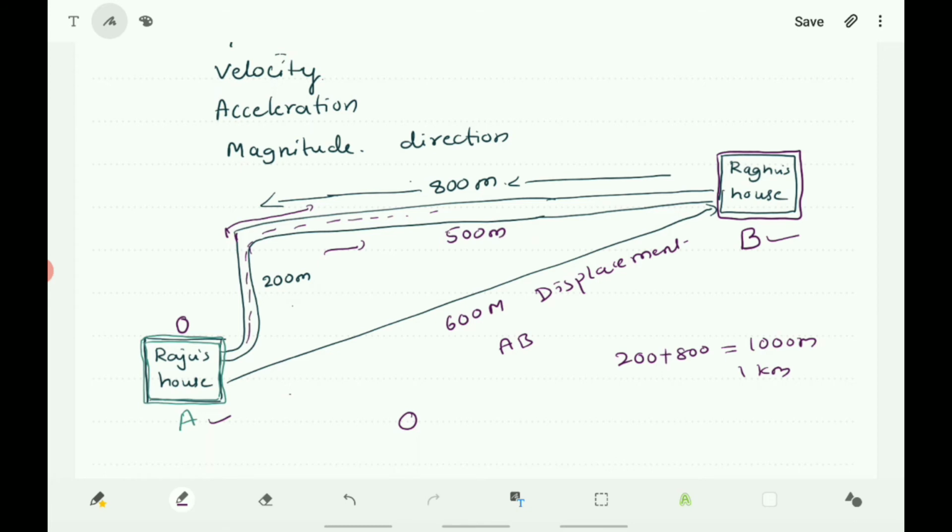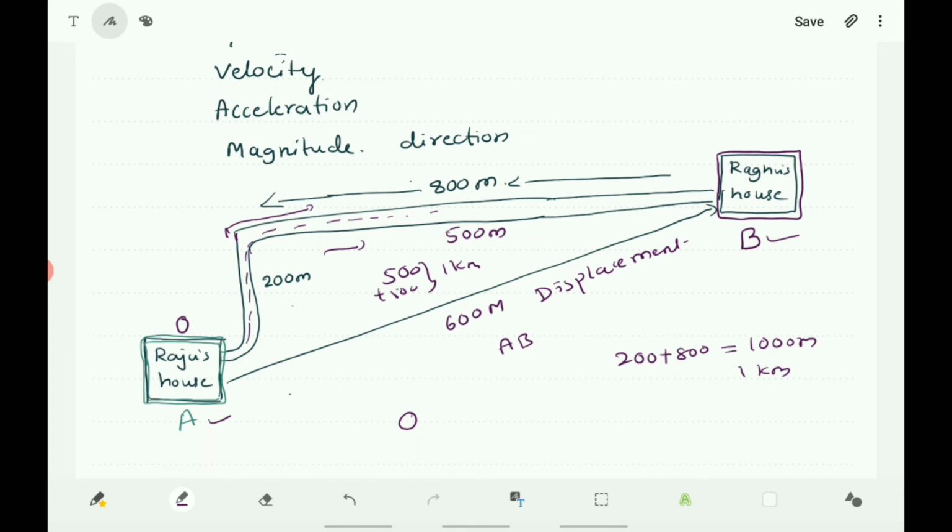If he travels 500 meter and because of some reason he comes back to his house, then the distance traveled becomes 500 plus 500, that is also 1 kilometer, 1000 meter, but the displacement becomes 0.